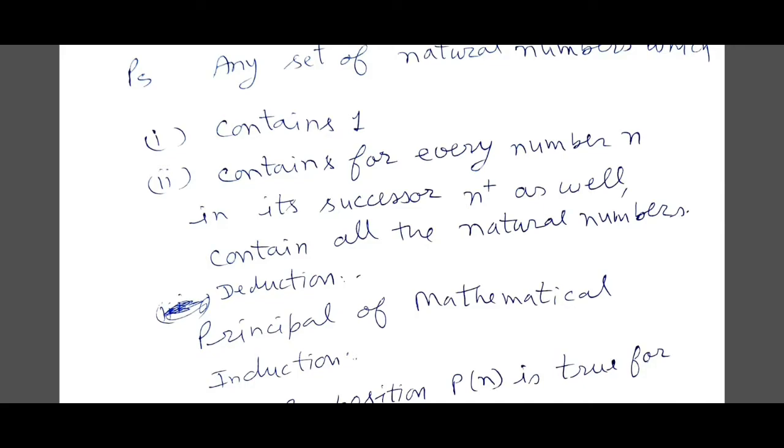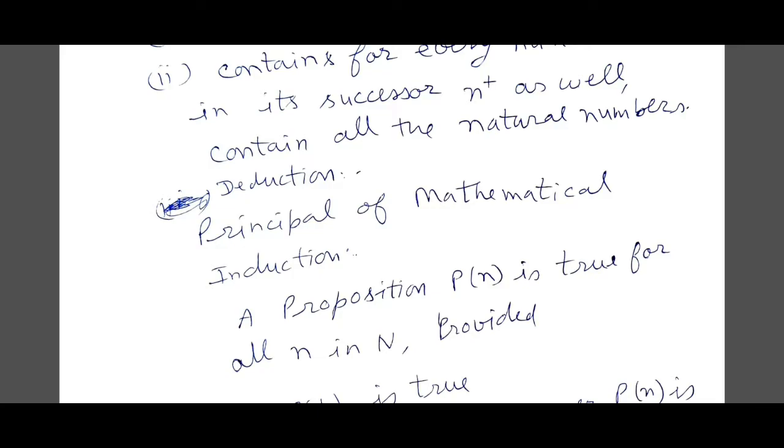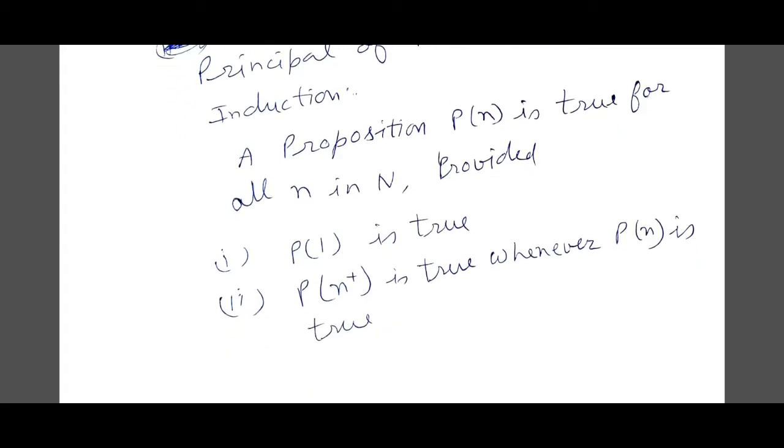We can deduce the principle of mathematical induction. A proposition P(n) is true for all n in N, the set of natural numbers, provided P(1) is true, and P(n+1) is true whenever P(n) is true.